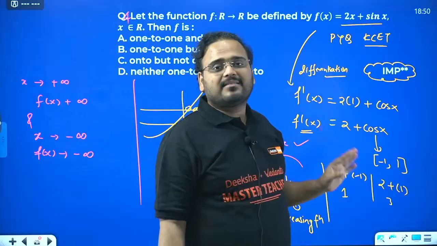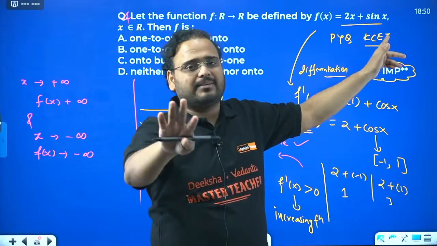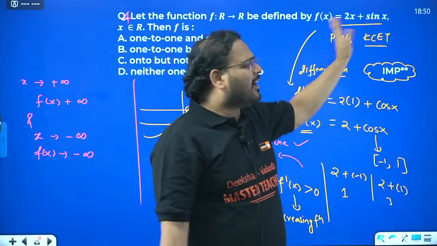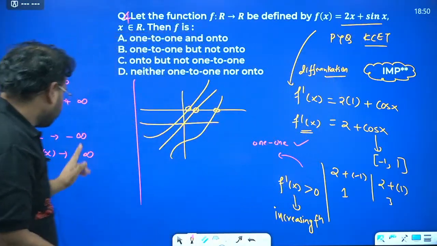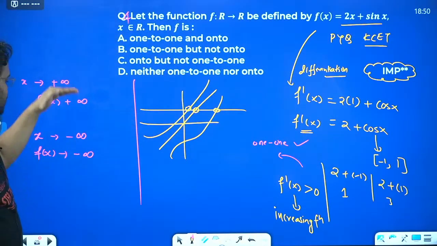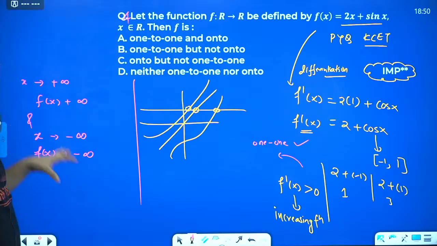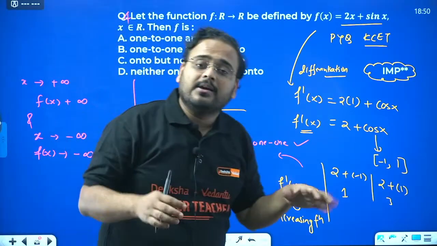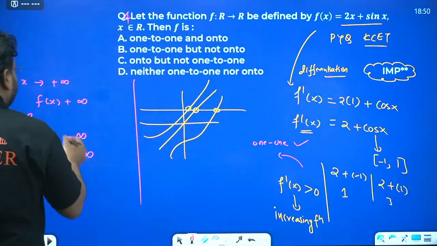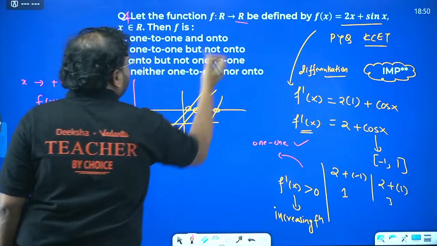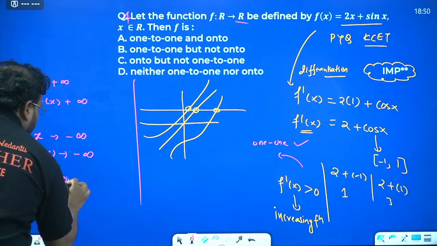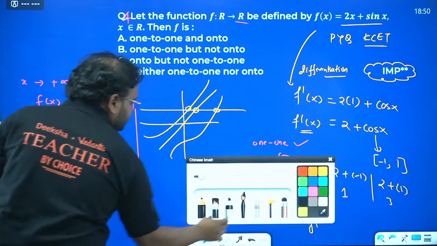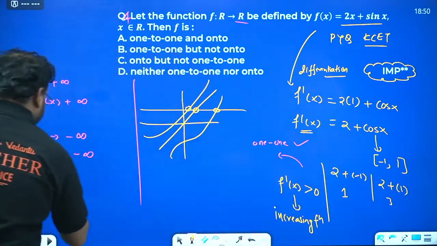So minus 20 lakhs, plus sin x is either -1 or +1. Add or subtract, it will be again a very big negative number. So minus infinity. So if both cases are true, it means the codomain is all real and the range is also all real. Hence this comes out as an onto function.